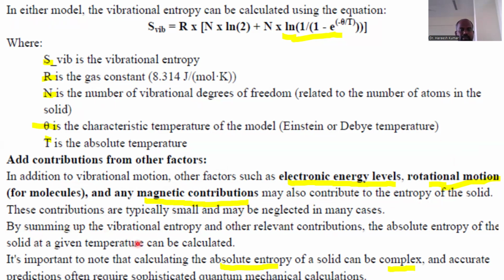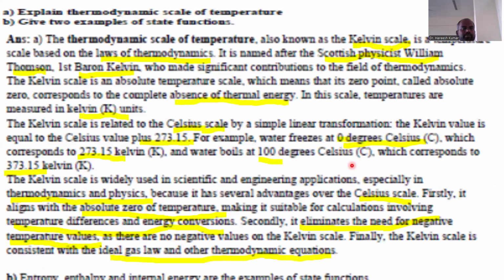By summing up the vibrational entropy and the other relevant contributions, the absolute entropy of the solid at a given temperature can be calculated. It's important to note that calculating the absolute entropy of a solid can be complex, and accurate predictions often require sophisticated quantum mechanical calculations. Okay, with this, I will take up one more question in the next slide.